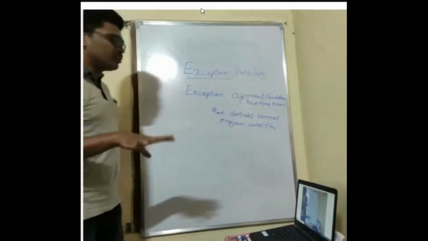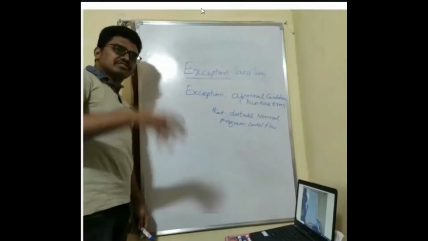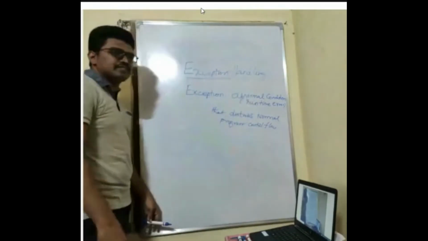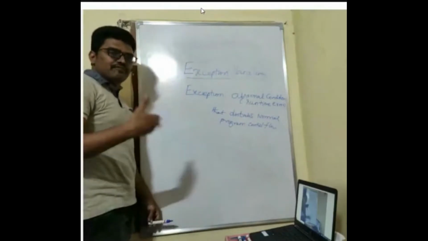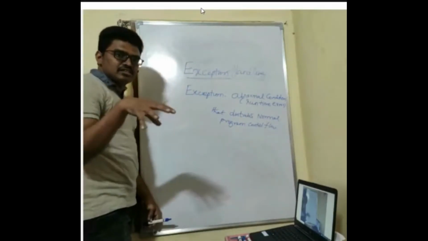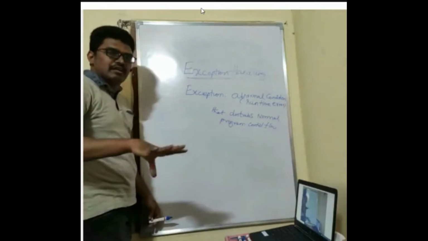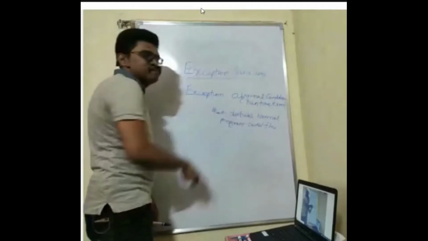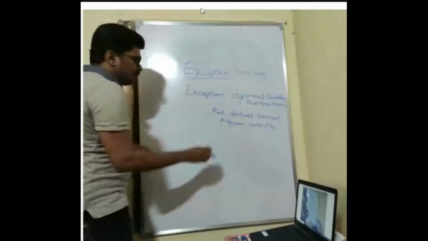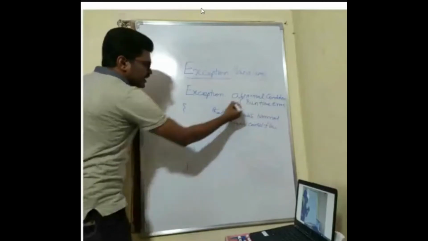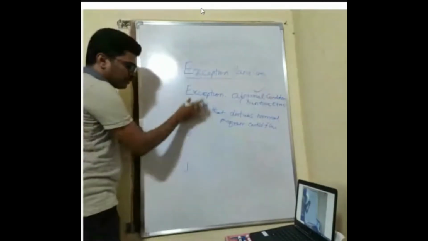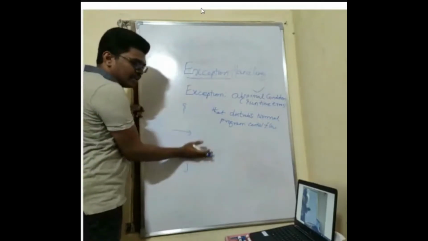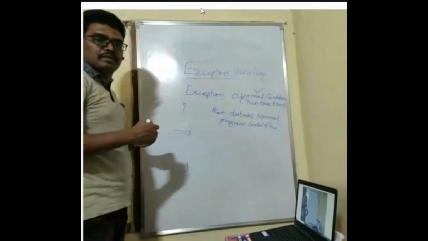Okay, the best way to understand is, see, either in the society or if you are in class, if there is someone abnormal person, what happens if you take class itself? Suppose a faculty is taking the class and there is an abnormal student who is behaving in an abnormal way. So what happens due to his abnormal behavior? The total class gets disturbed. Okay, so similar way, whenever a program is having any abnormal condition, then the program normal control flow will get disturbed. The program will not execute in a normal way. The program normal flow will be getting disturbed.